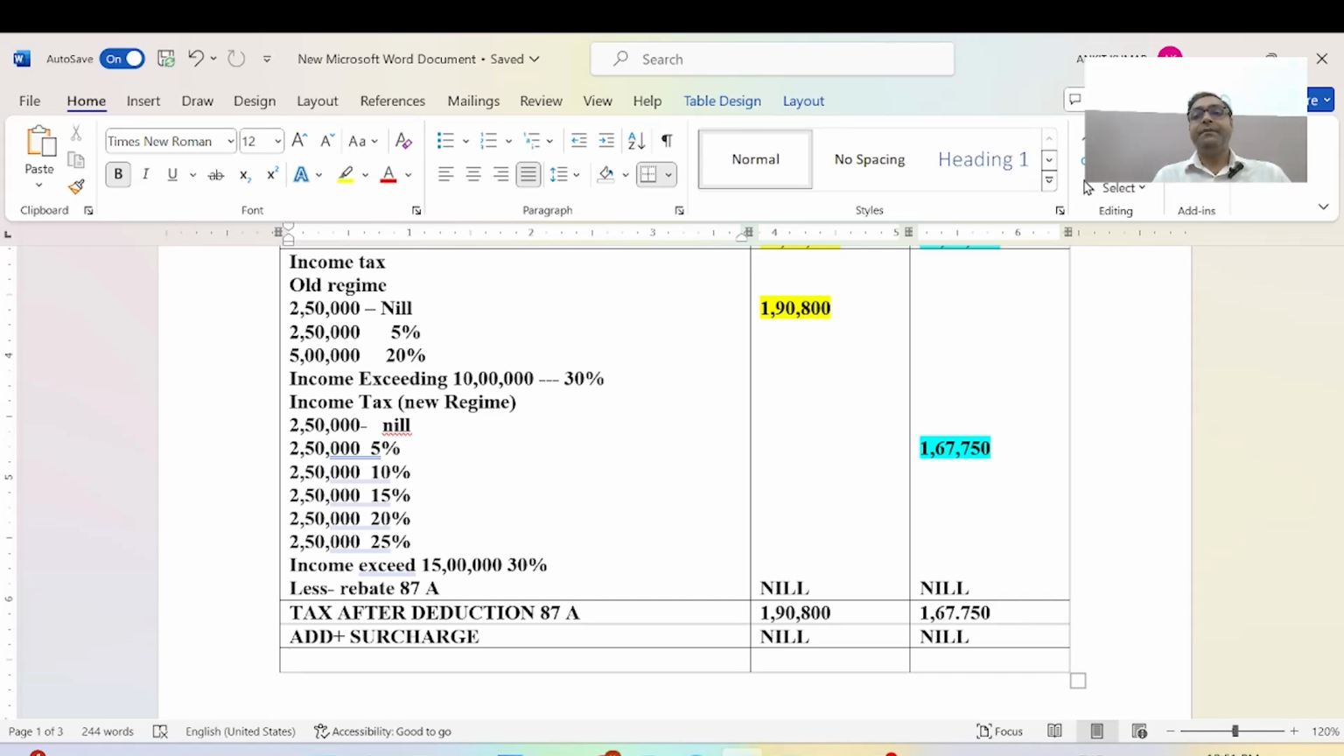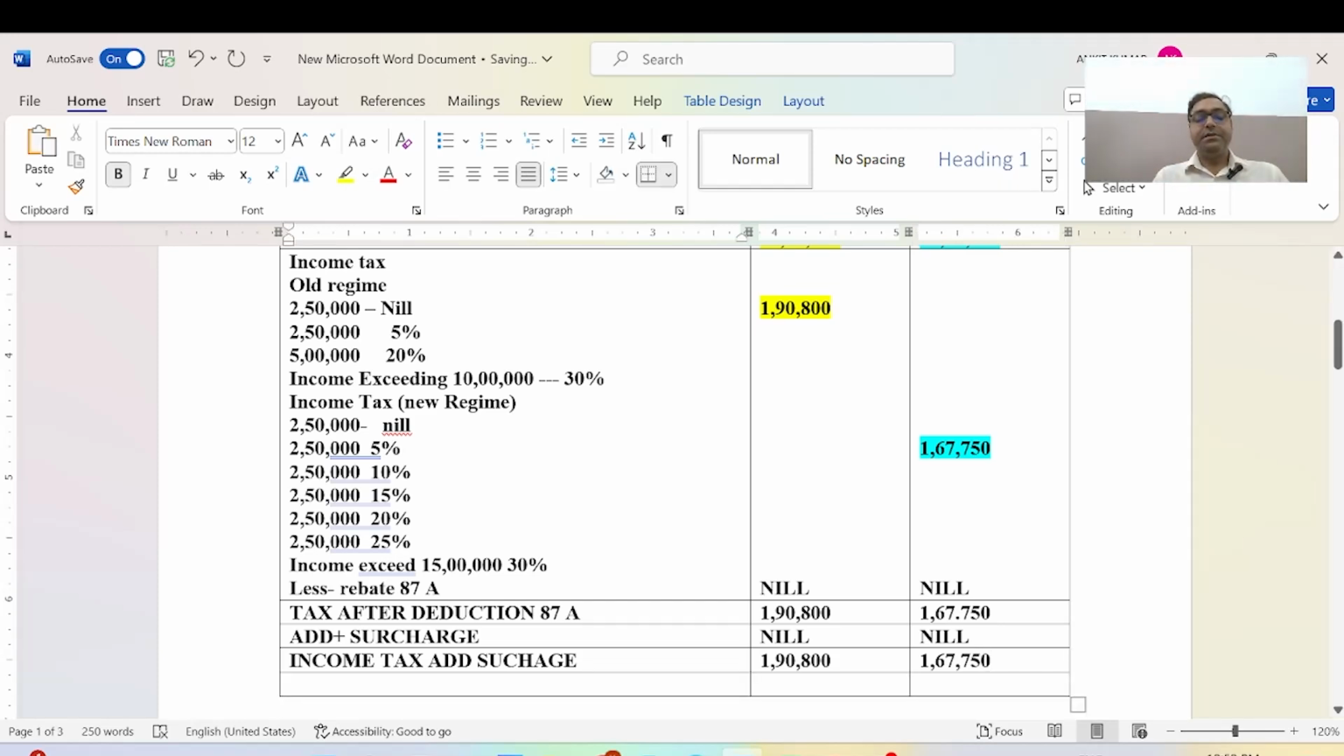Now we will see income tax after adding surcharge. Here the income tax with surcharge is 1,98,800 in the old regime, and 1,67,750 rupees in the new regime. And here we will add again health and education cess.